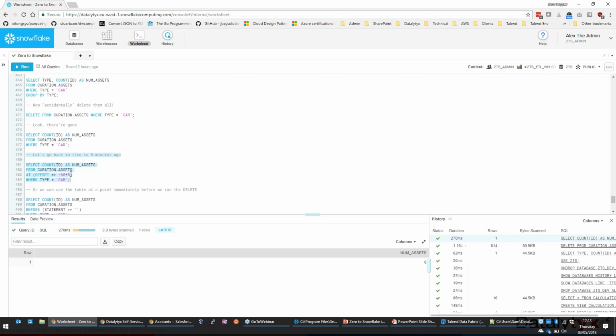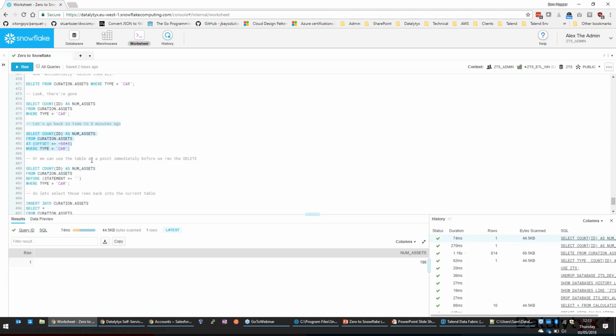We can also put a specific time value in there, so we could put an absolute value, or we could actually say at the point either at or just before we did a particular SQL statement as well. So if there's a particular statement we want to reverse, we can grab the ID of the query and do it before that. So there's different ways of doing this. So we can see that 5 minutes ago we still had 186 cars.